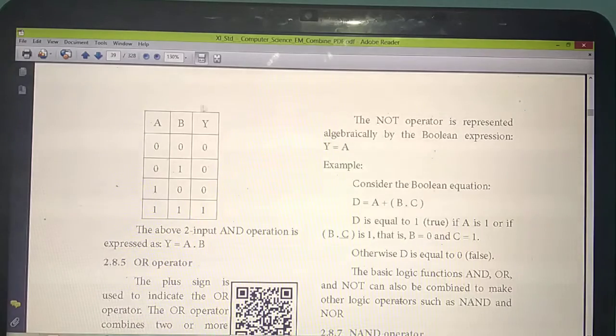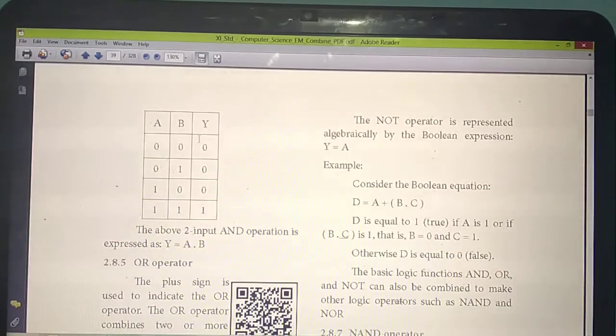Understand how you need to write this truth table? Listen carefully. One more time. A and B. So first time, see, listen. 0, 1, 0, 1. Next time 1, 0, 1, 1. Already you have studied the AND operator. You get the answer as true only if both the inputs are true.